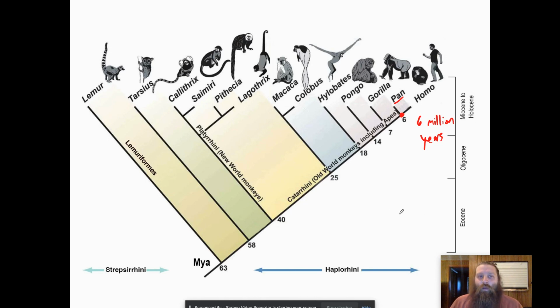To put that in perspective, recorded history for humanity is about 10,000 years long. So we've been keeping records for about that long. Not even. The little black sliver I left in front of that dot. So 6 million years ago, we have a common ancestor. With gorillas, 7 million. With orangutans, 14 million. If you go all the way back to lemurs, you're talking 63 million years ago. Well, the dinosaurs lived at 65. So, we're talking about a long, long time ago where you have that common ancestor. So, common ancestry is central to understanding evolution.